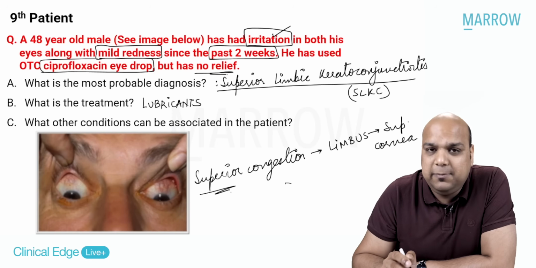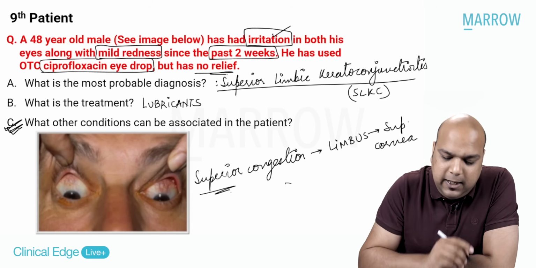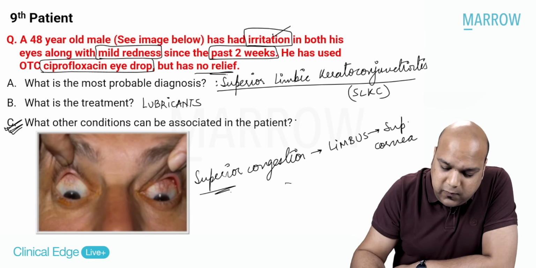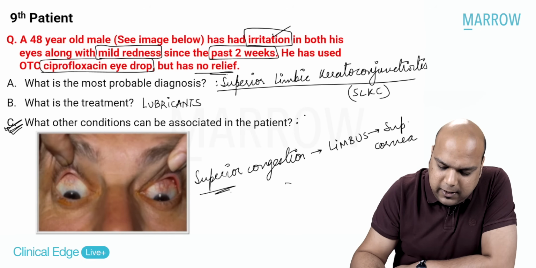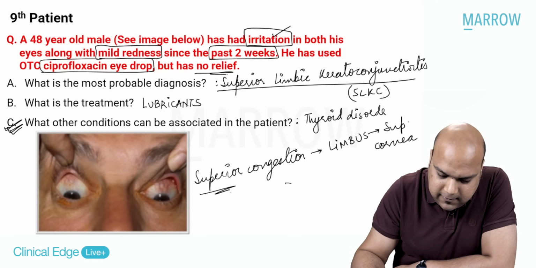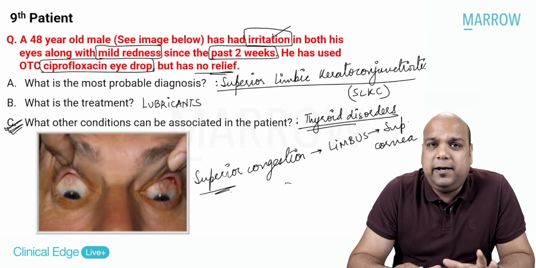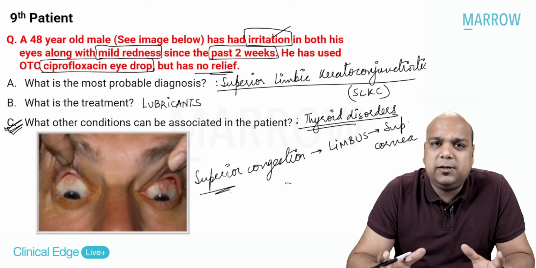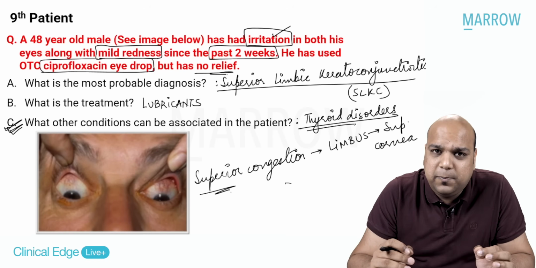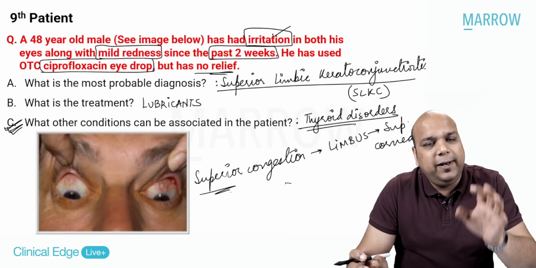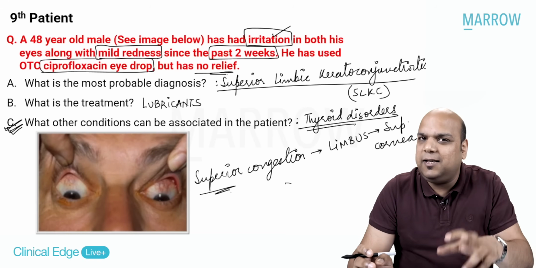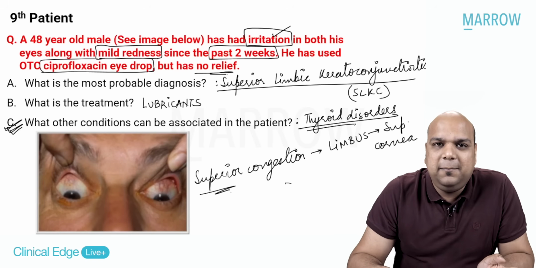What other conditions can be associated? That is what is important if and when you are able to make a diagnosis of superior limbic keratoconjunctivitis. It is very, very commonly associated with thyroid disorders. Okay? Thyroid disorders like hypothyroidism, hyperthyroidism. So we almost always see some kind of thyroid malfunction presentation associated with superior limbic keratoconjunctivitis. So essentially, when I see a case of SLKC, I am thinking about a systemic condition which I may be able to diagnose based on this. The treatment itself is pretty simple, right, guys?